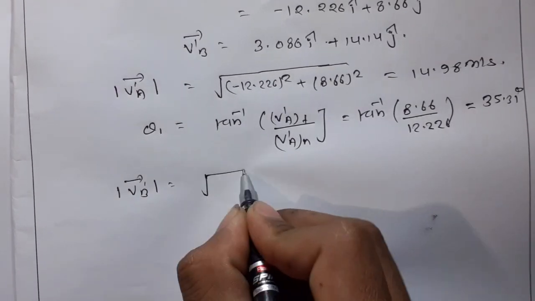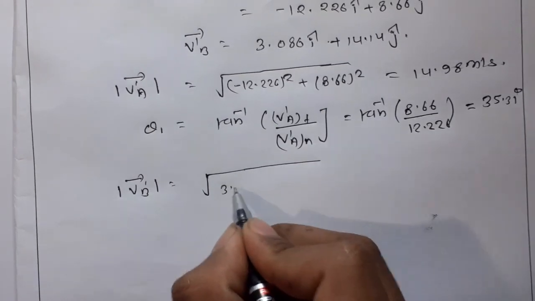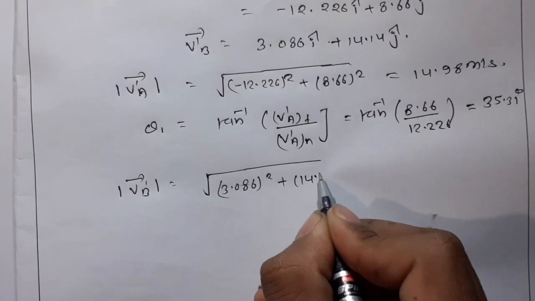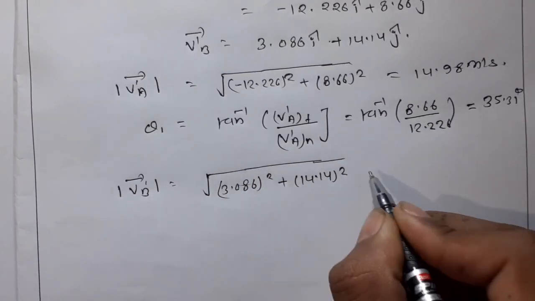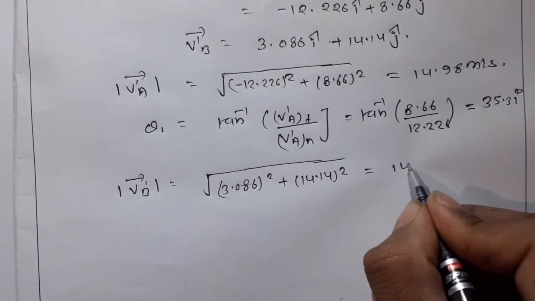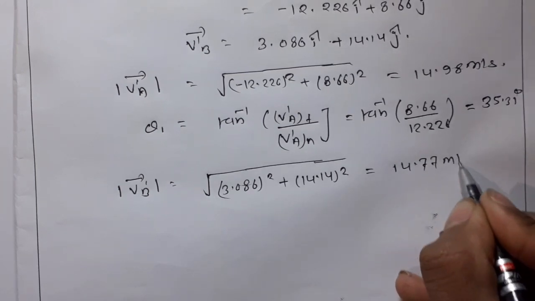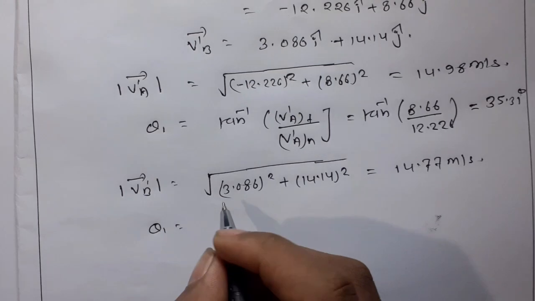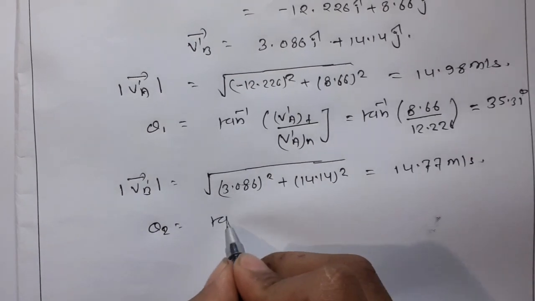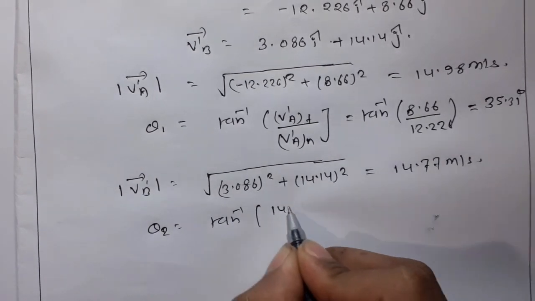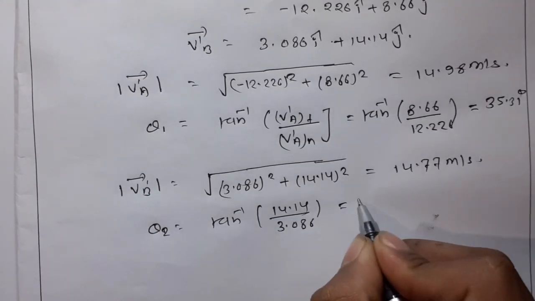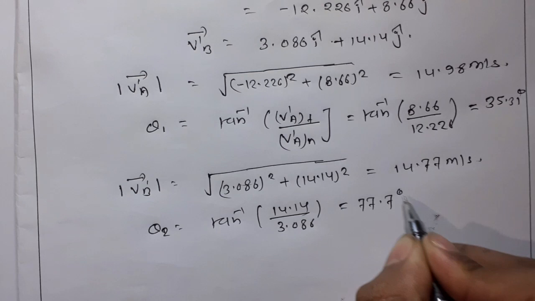Now the magnitude of v'B is root under 3.086 whole square plus 14.14 whole square. This is 14.77 meters per second, and the direction of v'B, theta 2, is tan inverse 14.14 upon 3.086, which is 77.7 degrees.